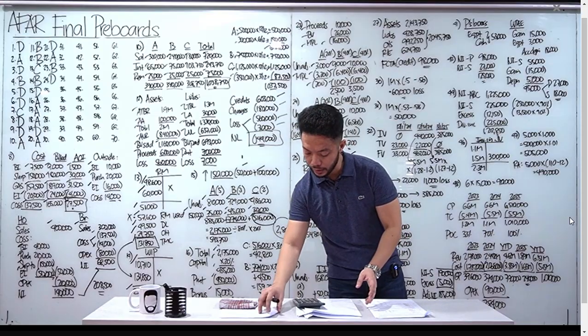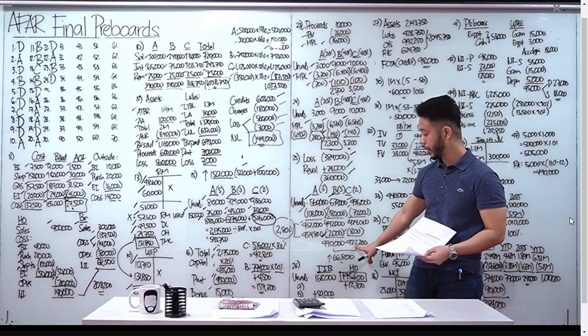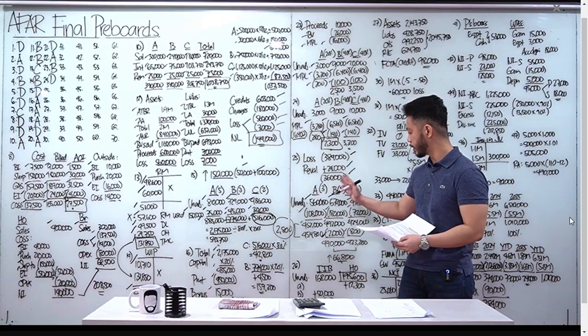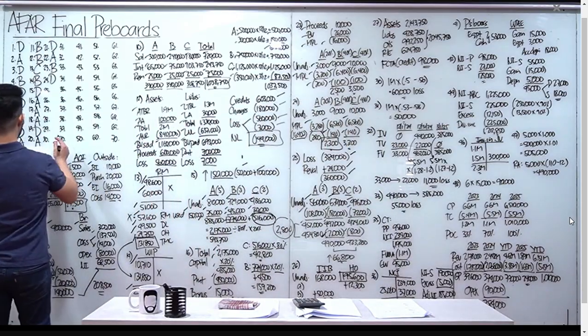B's capital is 66,800 more than C. Kasi yung 490,000, pag minus mo sa 423,200 yan, 66,800 yan. Okay? Mas mataas daw yung capital ni B kay C by 66,800. Letter D tayo for number 25.